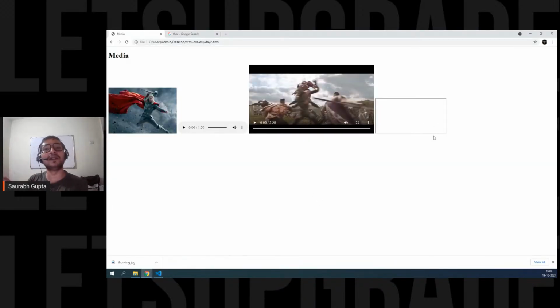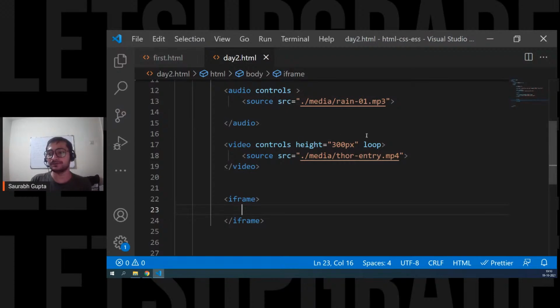So iframe is like a window to another page or other content that doesn't belong to your page, that is somewhere else, but you can display it here. So iframe is like a window where you can display some external resource. Like for example, I'll show you.